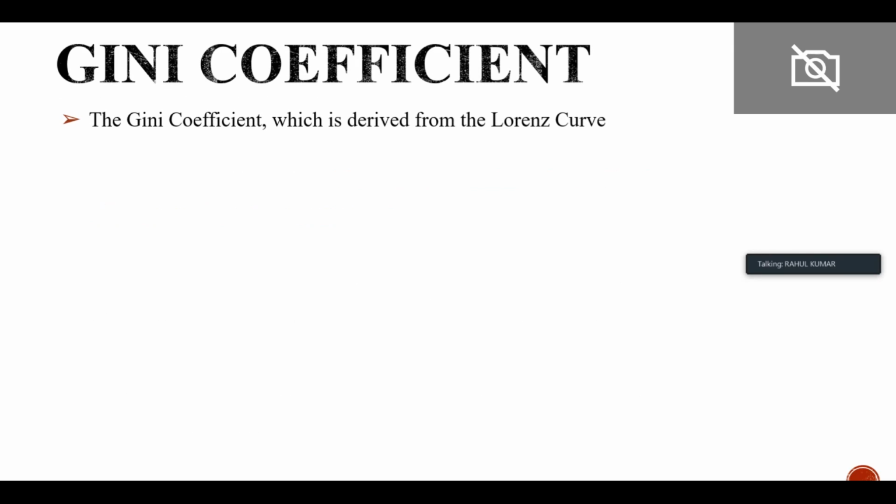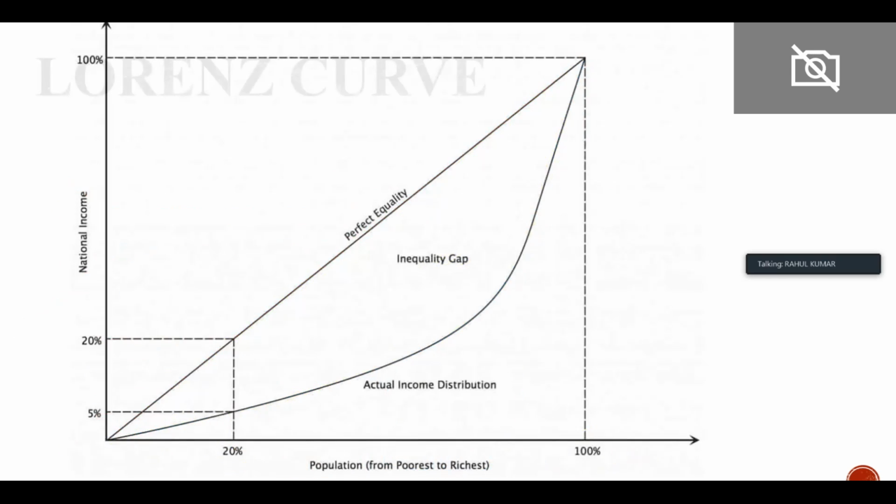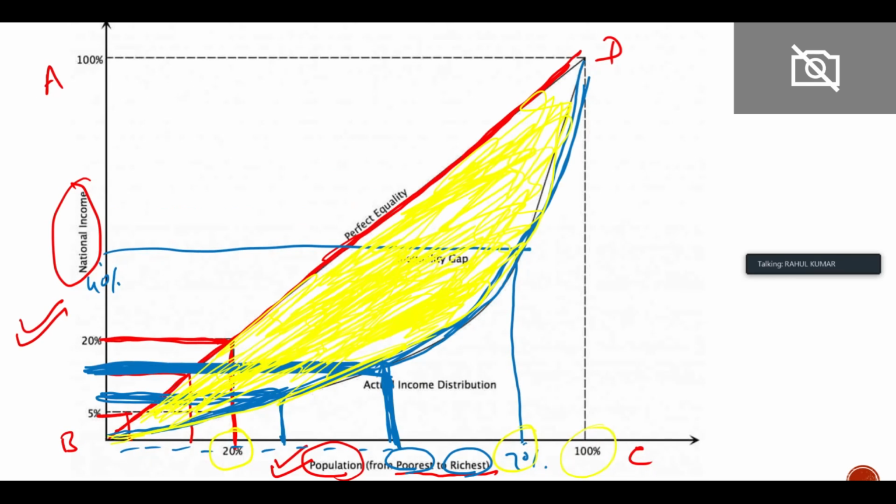Now next term is Gini coefficient, right? So this is the Lorenz curve. Now based upon this curve, we calculate the inequality. So how do we calculate the inequality? In this curve, suppose this inequality is represented by A. So this entire area of inequality gap, this yellow area, is represented by A.